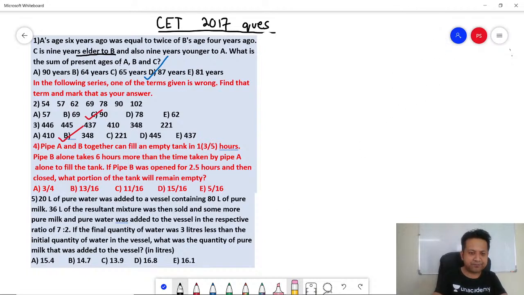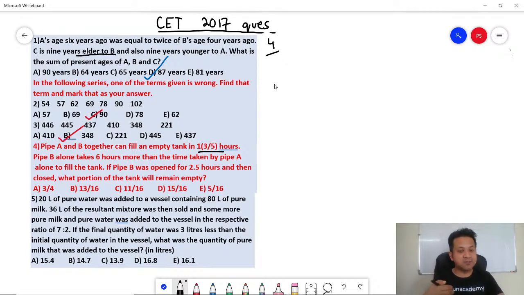Number 4. Pipes A and B together can fill an empty tank in 1 3/5 hours. Pipe B alone takes 6 hours more than the time taken by pipe A alone to fill the tank. If pipe B was open for 2.5 hours and then closed, what portion of the tank will remain empty?